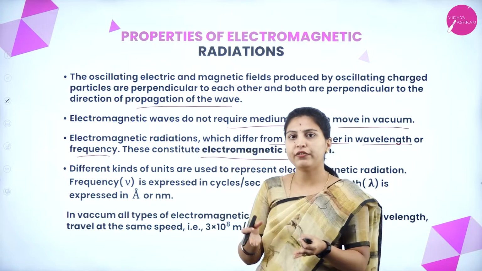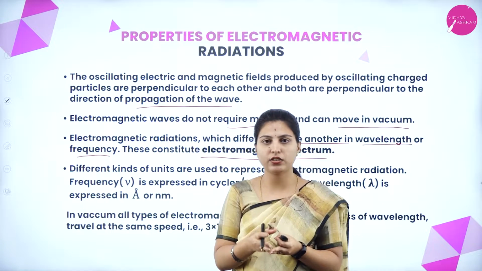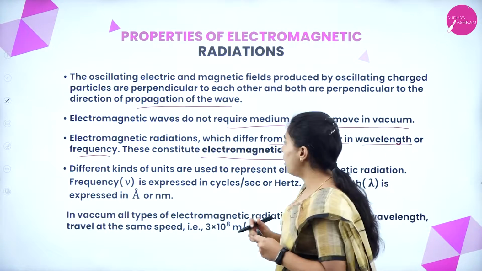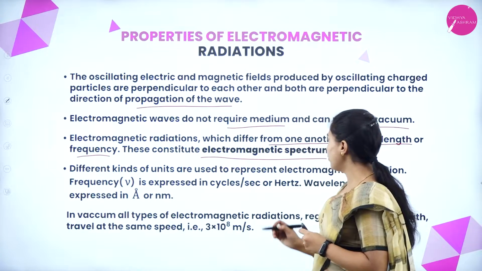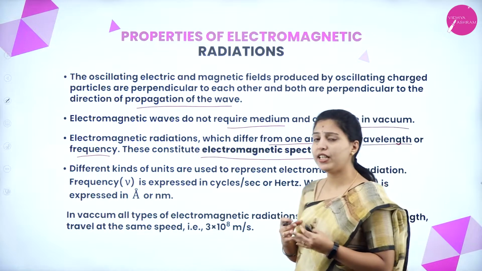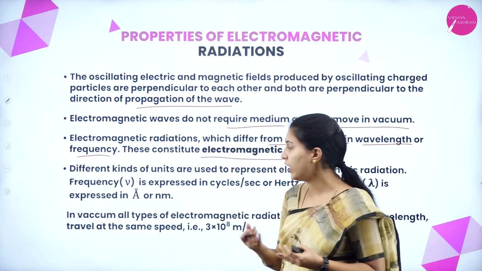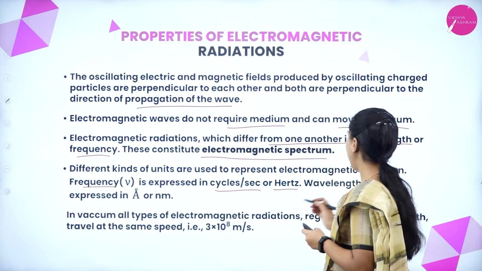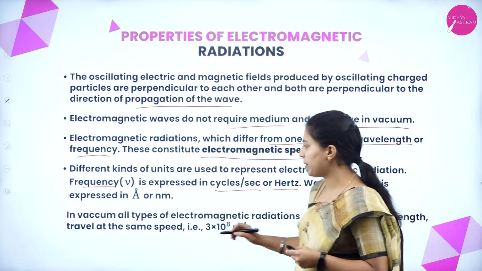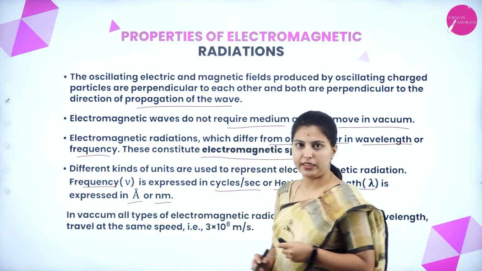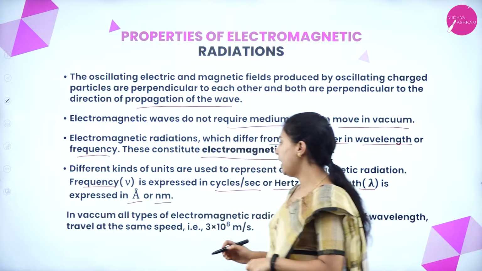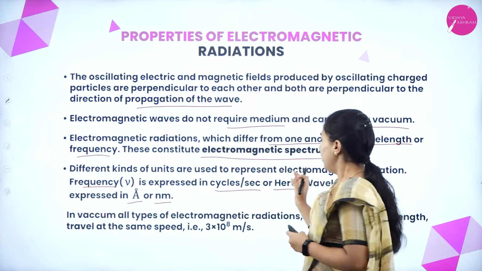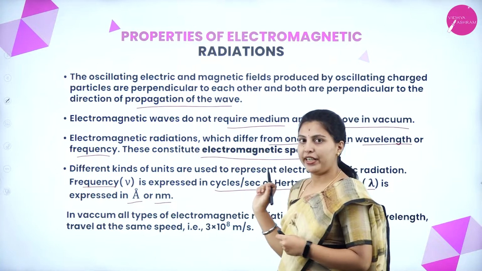So overall, all the different kinds of wavelengths and frequencies of radiation constitute the electromagnetic spectrum. Different kinds of units are used to represent electromagnetic radiation. Frequency is expressed in cycles per second or hertz, and wavelength, that is lambda, is expressed in angstrom or nanometer. Angstrom is 10 to the power of minus 10 and nanometer is 10 to the power of minus 9. These are the different units used for electromagnetic radiation.